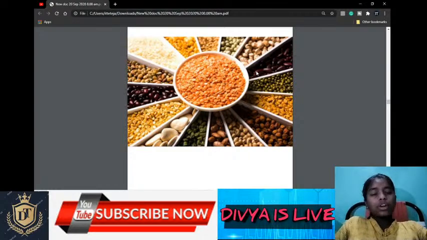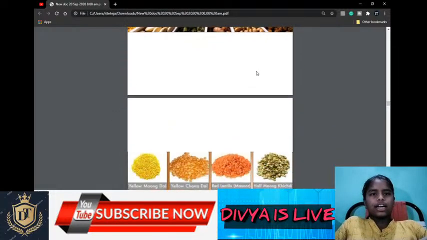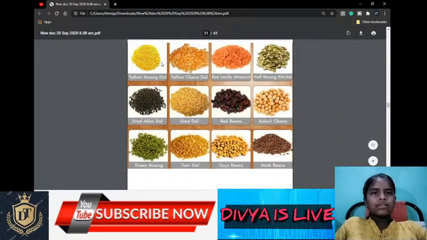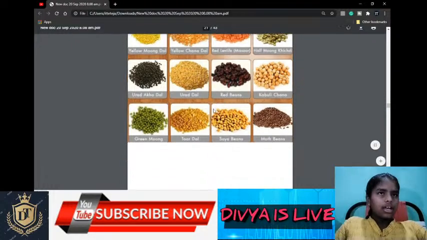Pulses are mostly grown in rotation with other crops. The pulse producing states are Madhya Pradesh, UP, Rajasthan, Maharashtra, and Karnataka. You can see the types of pulses in the picture, right? Yellow moong dal, yellow chana dal, and red lentils, masoor. Last time we discussed how moong khichdi and urad dal are made. These are the types of pulses. It's clear, right?